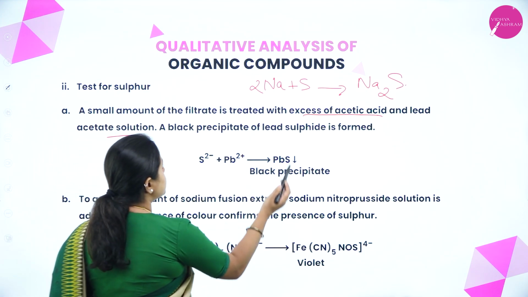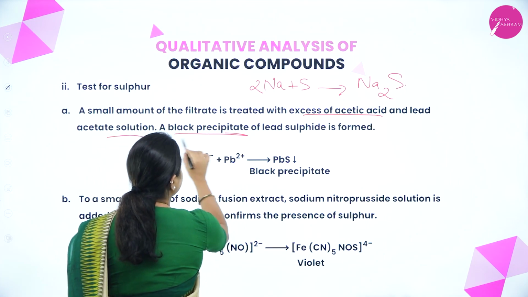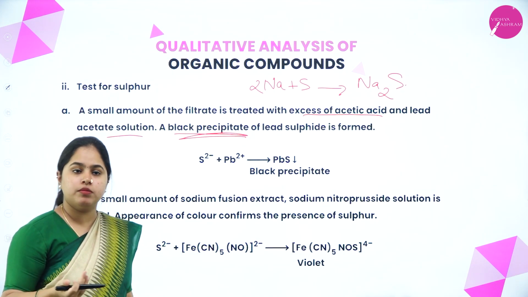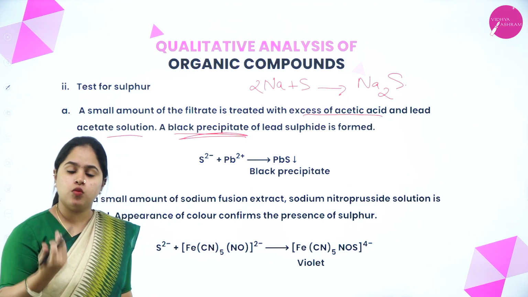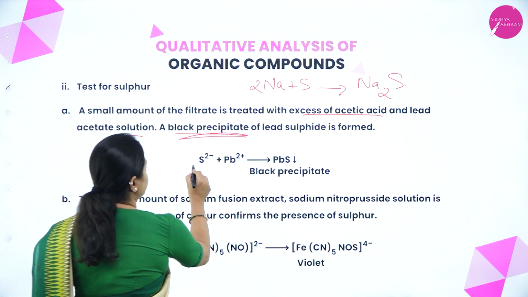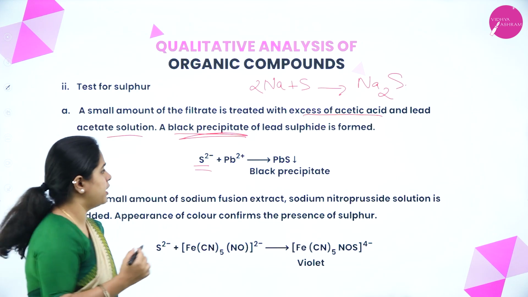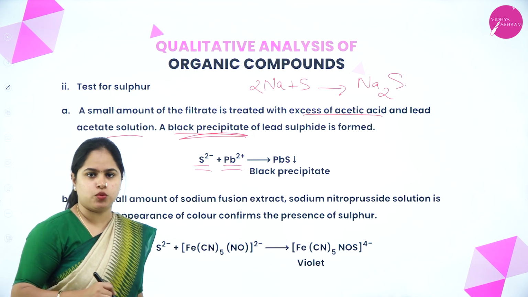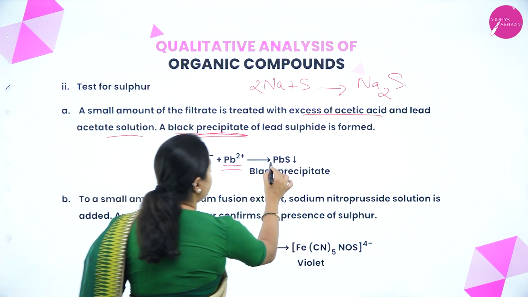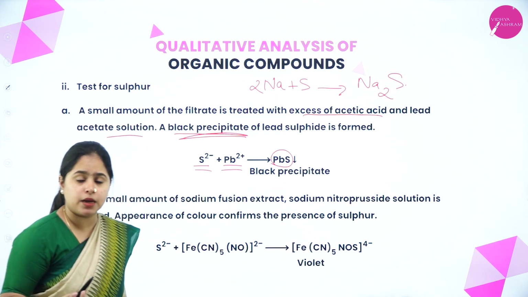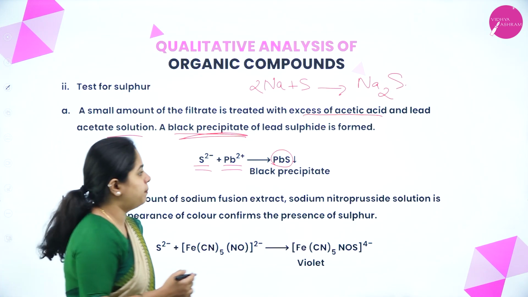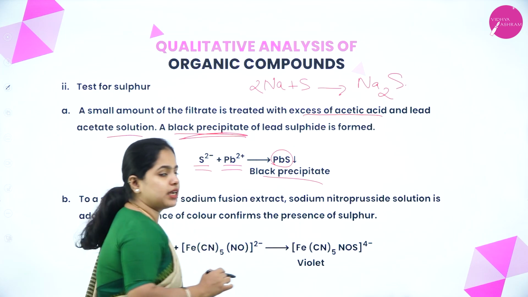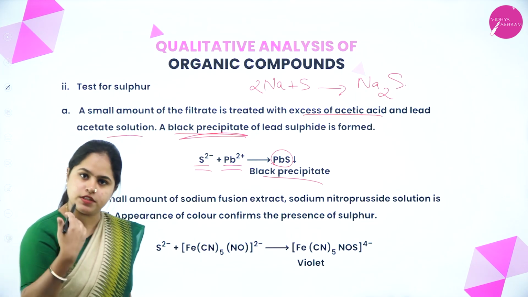Once you do the reaction, if you are getting a black precipitate, we can confirm the presence of sulfur. So what is actually the reaction happening here? The sodium sulfide, when it reacts with lead acetate, which is shown by Pb2+, gives a black precipitate. What is this black precipitate? Lead sulfide, PbS. If you are getting a black precipitate, we can confirm the presence of sulfur.